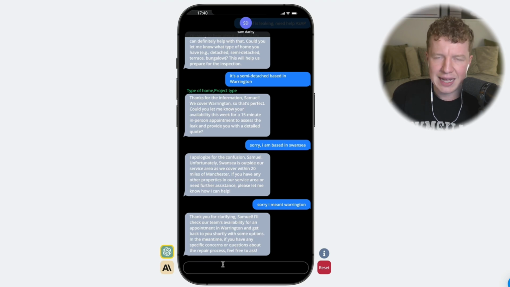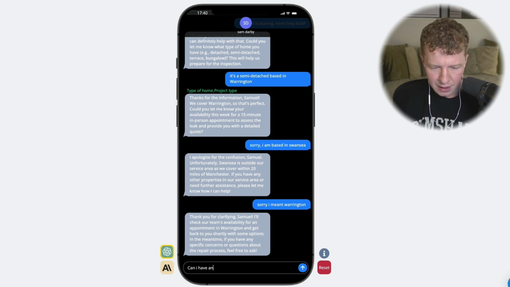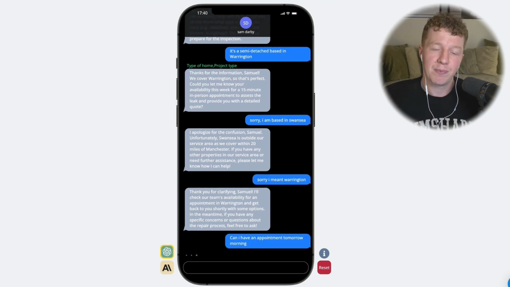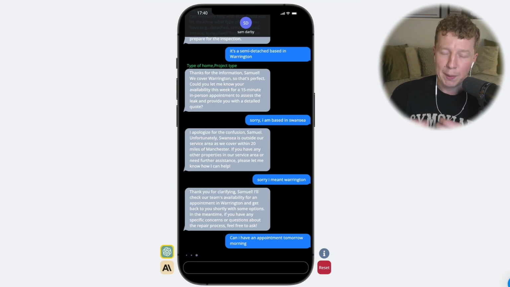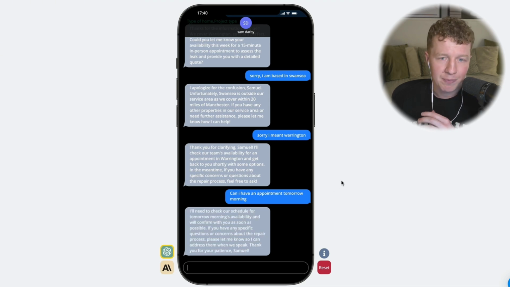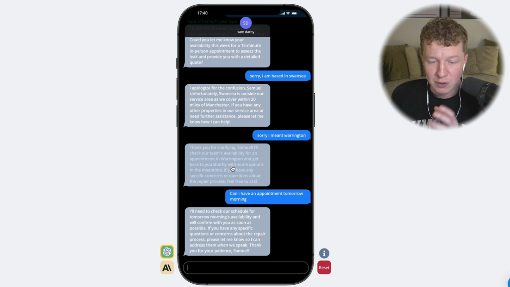Okay, so it's now saying it's going to go back and check, which isn't ideal. So I'm going to go ahead and try and push it. Can I have an appointment tomorrow morning? Now, obviously, once you've connected that up with your GoHighLevel calendar, it will integrate with the GoHighLevel calendar. It'll be having conversations and pulling information back. So it's saying now, "I'll need to check our schedule for tomorrow morning's availability." So obviously it's not integrating seamlessly with the calendar, but we know the bot is working reasonably well.